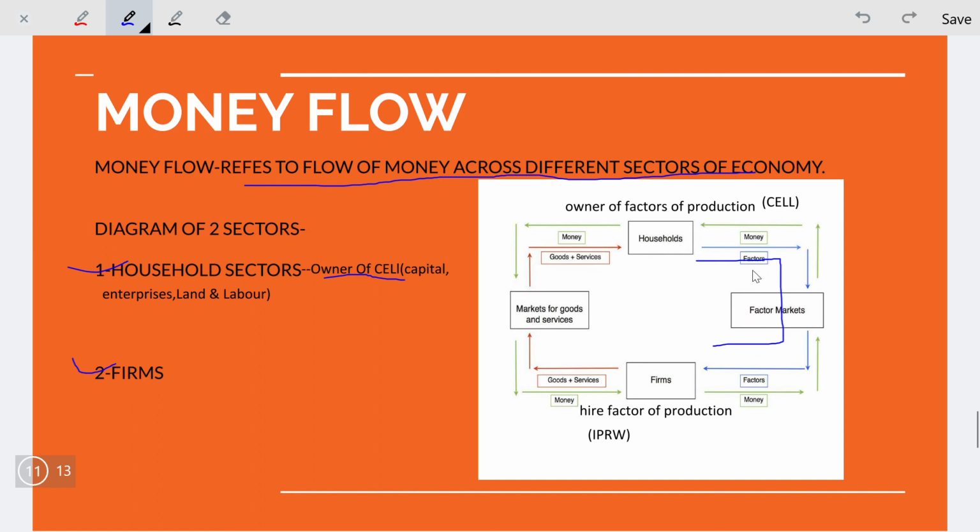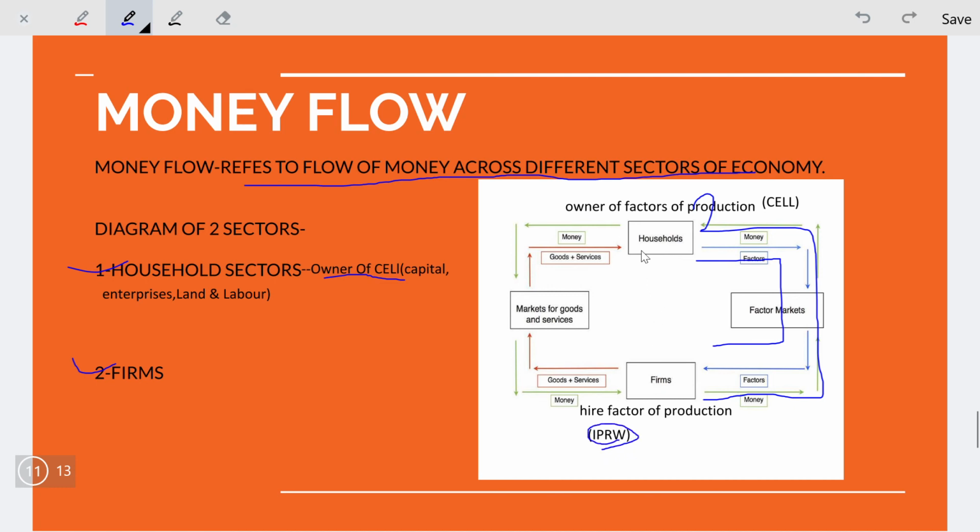The blue line indicates the factors of production. In response, firms pay in money.